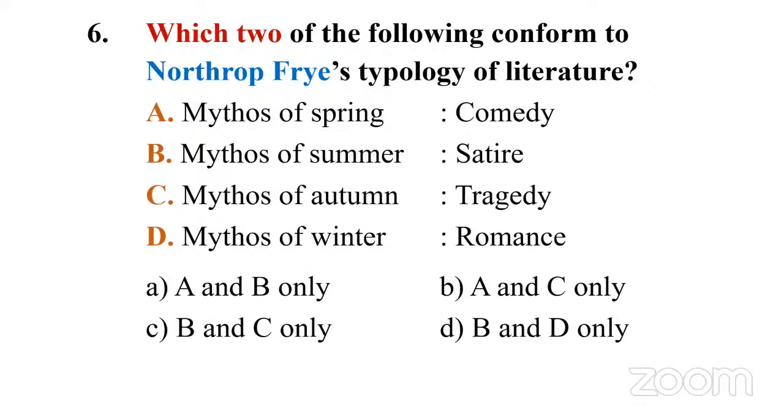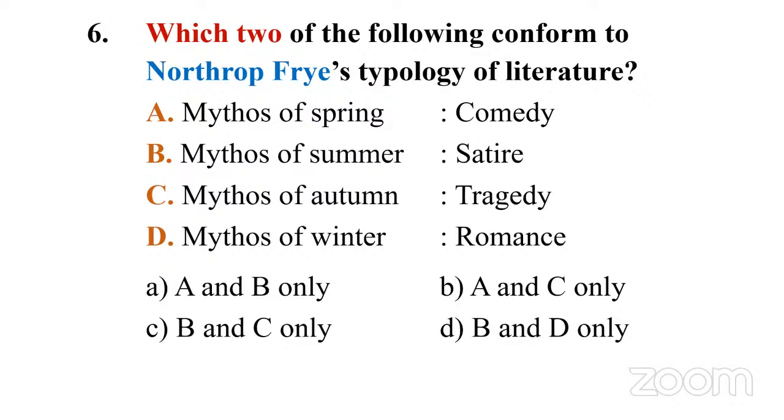Capital A, Mythos of spring, which is associated with comedy. Capital B, Mythos of summer, associated with satire. Capital C, Mythos of autumn, associated with tragedy. D, Mythos of winter, associated with romance. Now you have four options. Option A, capital A and B only. So in the sense, spring and summer: spring equivalent to comedy, summer, satire.